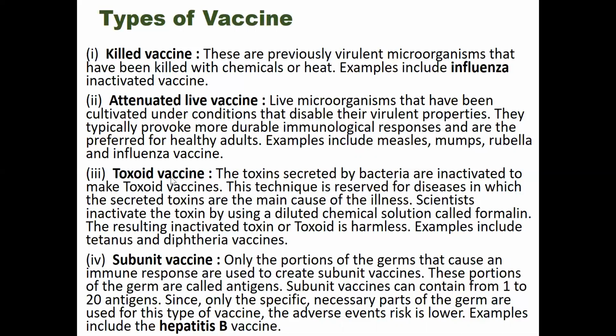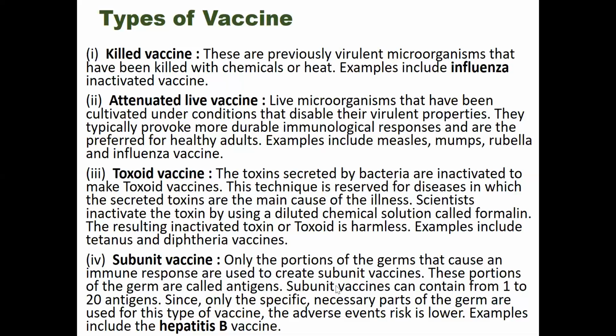Toxoid vaccines means the toxins separated from bacteria are inactivated to make a vaccine. This technique is reserved for diseases in which the secreted toxin is the main cause of the illness. So when we use the toxic substances from the virus or bacteria, inactivated, to induce our immunity, they are called toxoid vaccines.